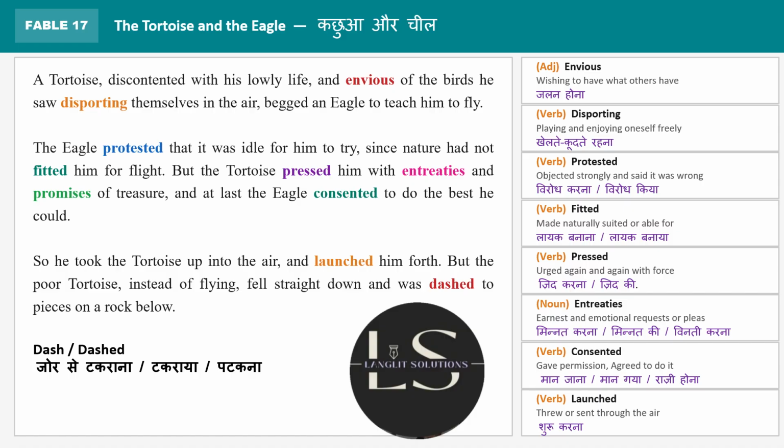As I said, a tortoise is somebody who can survive on land, but he cannot fly like the birds. So he saw them, and he felt discontent with his life. He said that I am not able to fly like them, and he started feeling jealousy for the birds because they could fly, and he saw them disporting themselves in the air. So he begged an eagle to teach him to fly.